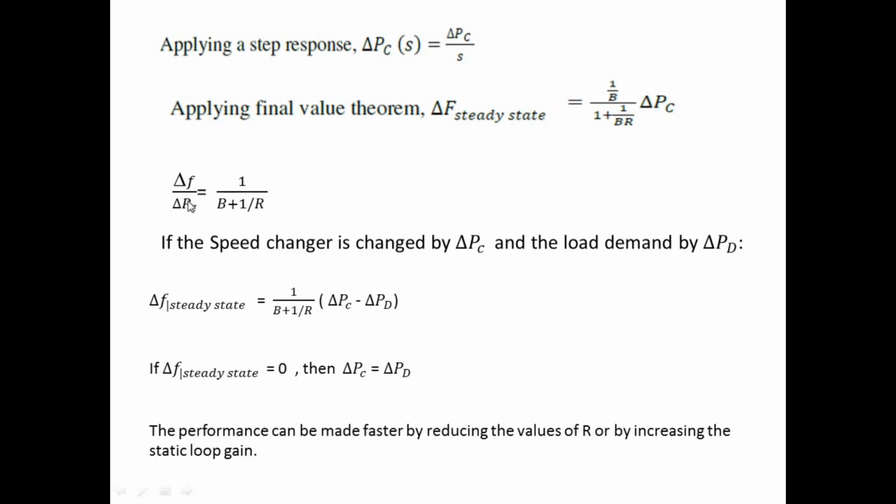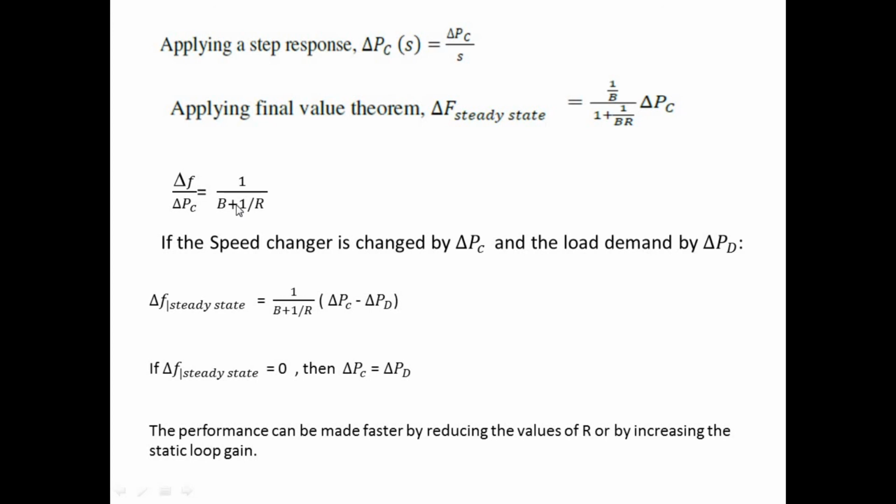So at last we have del F divided by del PC equal to 1 divided by B plus 1 by R, and again we can remove the value of B. It is very much lesser than 1 by R, so at last we have del F divided by del PC equal to R, that is hertz per megawatt.